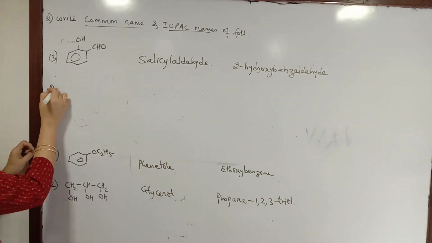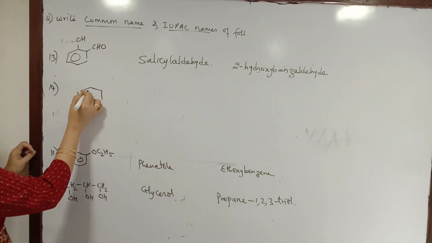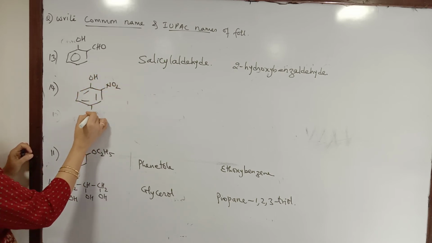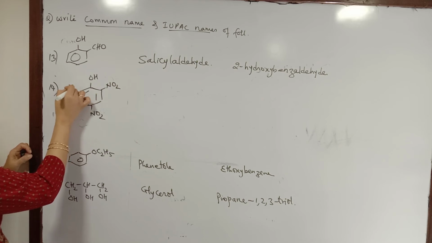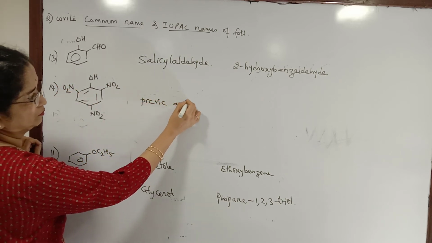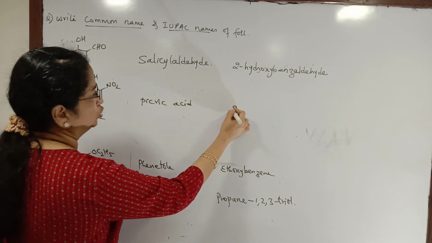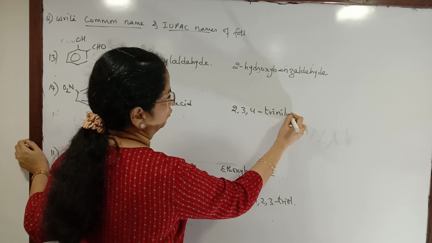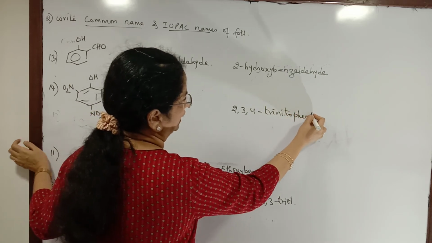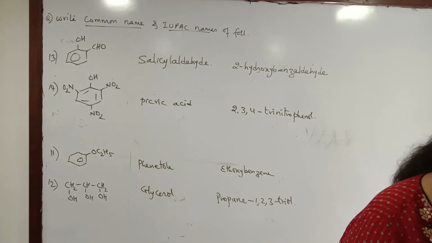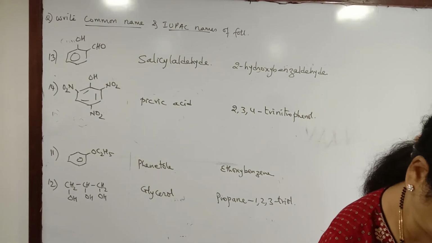If we have the OH group with 3 nitro groups at these positions, then this is called picric acid, which is 2,4,6-trinitrophenol, highly acidic in nature. This is picric acid.